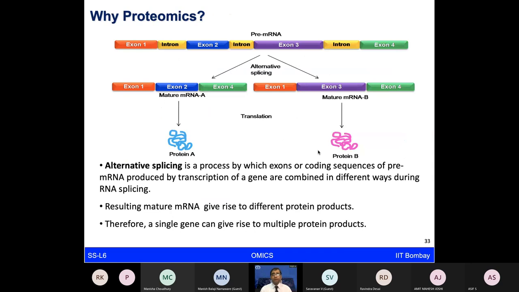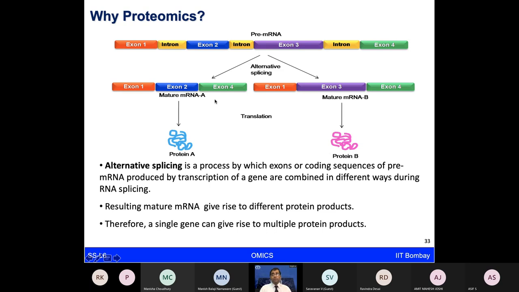Also, at a little more molecular level, when we are looking at the transcription and translation processes, there are several changes happening. For example, from the pre-mRNA to the mRNA formation, we have exons and introns, the coding and non-coding regions. During the splicing process, the introns come out, and the exons come together to make the mature mRNA forms.